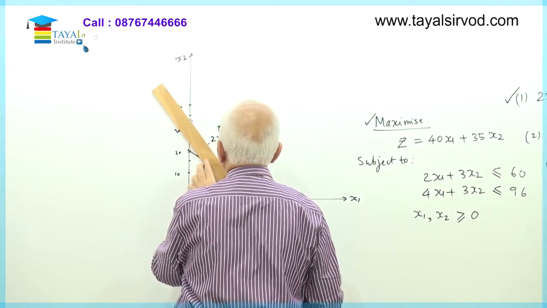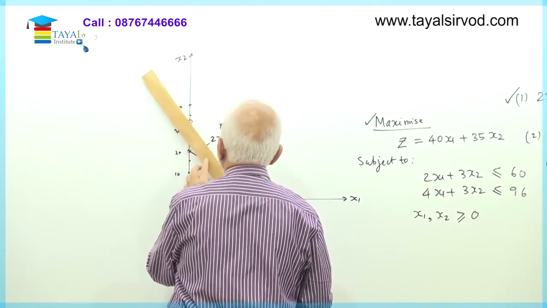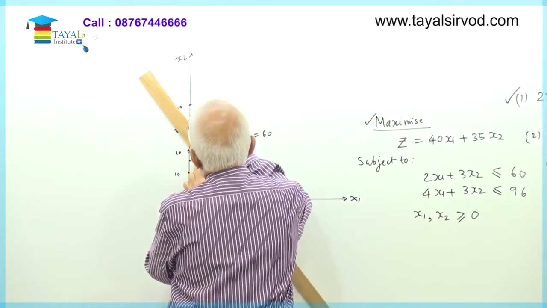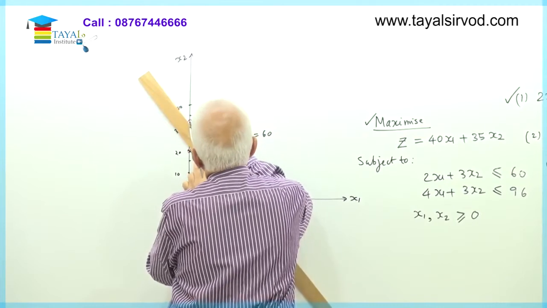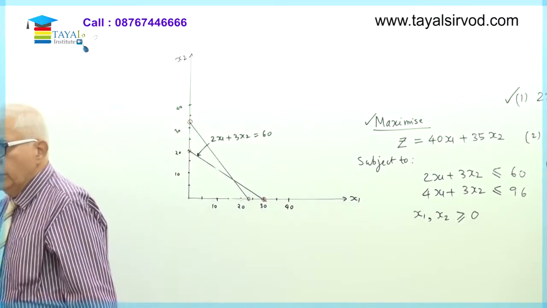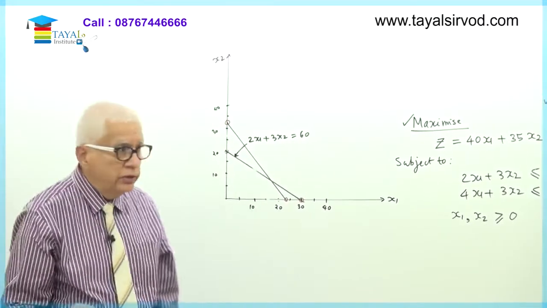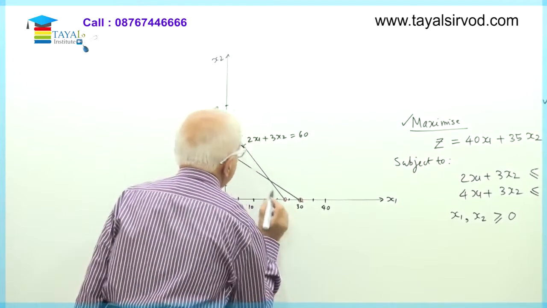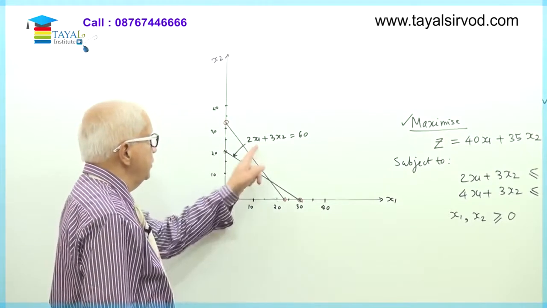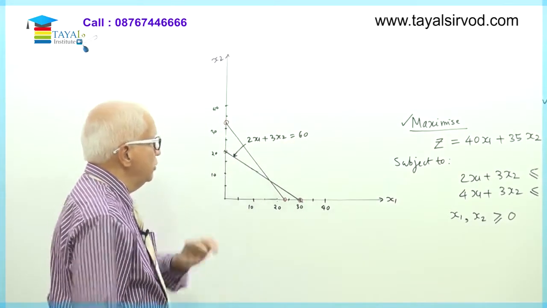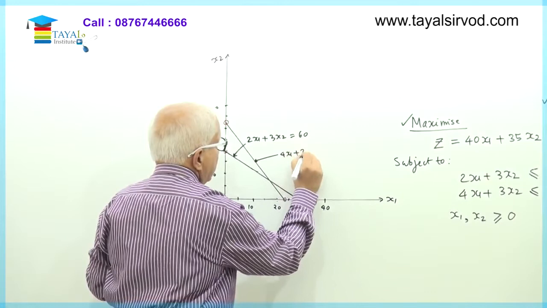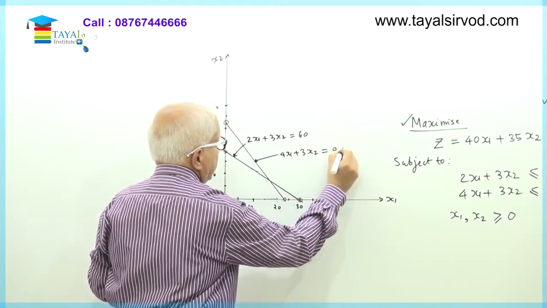Zero, 32 being joined with 24, 0. Good. So 0, 32 and 24, 0 joined, and the second straight line in question has been drawn. Now I must write the equation of this straight line. The first equation of this line was 2x1 plus 3x2 is equal to 0. The straight line which I have drawn next, the equation is 4x1 plus 3x2 is equal to 96.